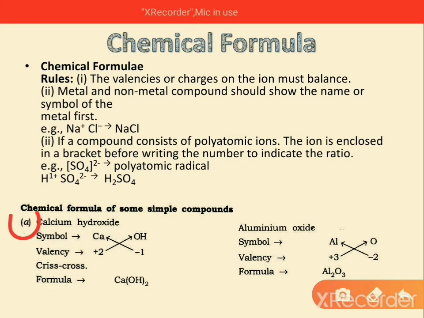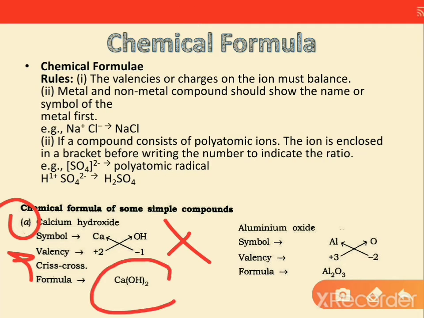Number one is calcium hydroxide. The symbol of calcium is Ca. The symbol of hydroxide is OH. Now the second step you need to do is write the valencies of every element and crisscross them. After crisscrossing, you get the formula.